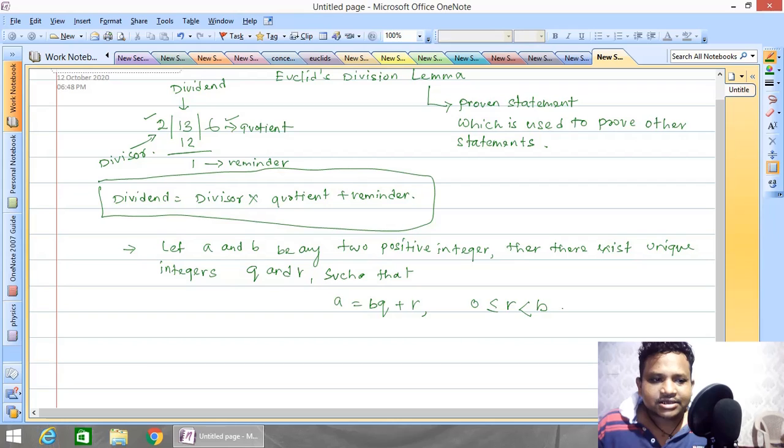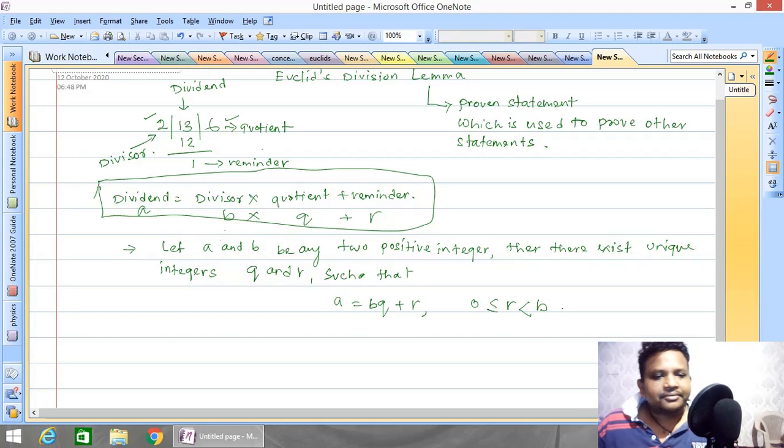If you take dividend as a, quotient as q, remainder as r, then obviously the divisor is b. So the same simple division process is described in a formal way, that is a is equal to bq plus r. This is Euclid's division lemma. Now r lies between 0 and b. r may be equal to 0 but always less than b.